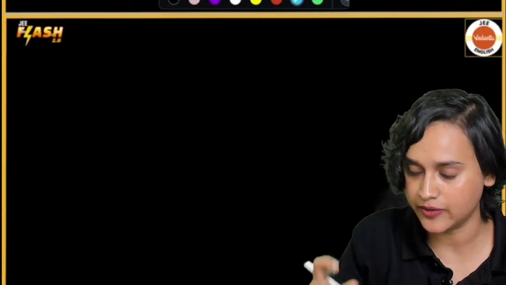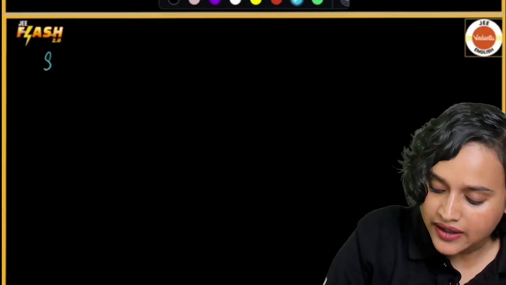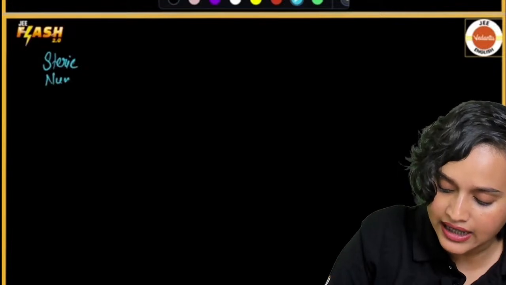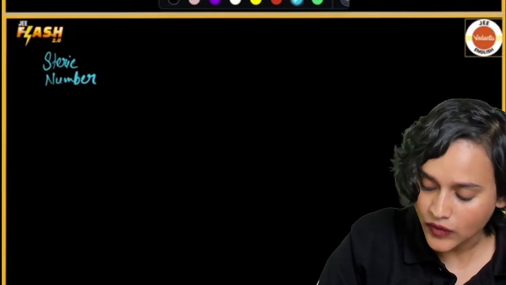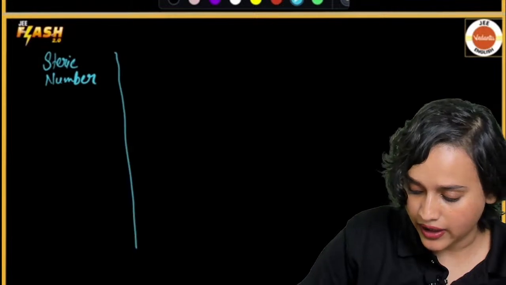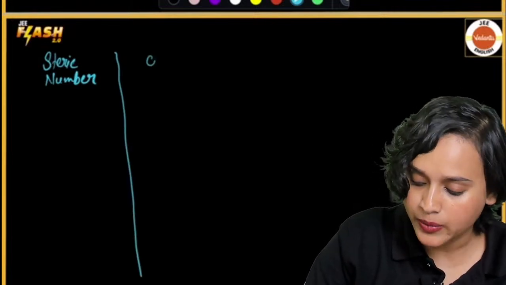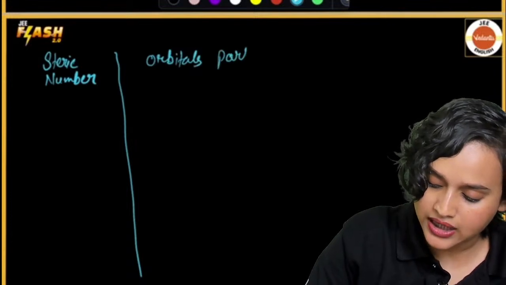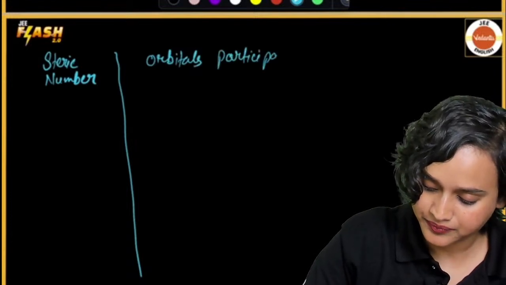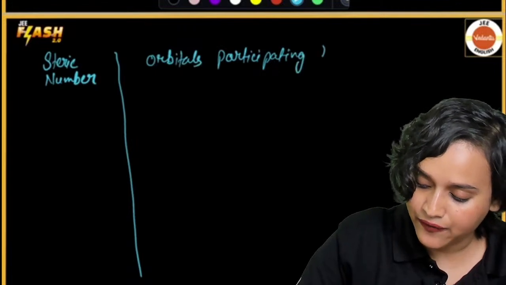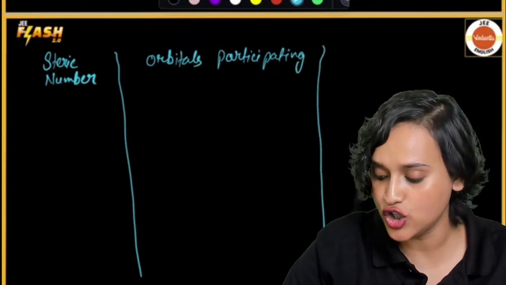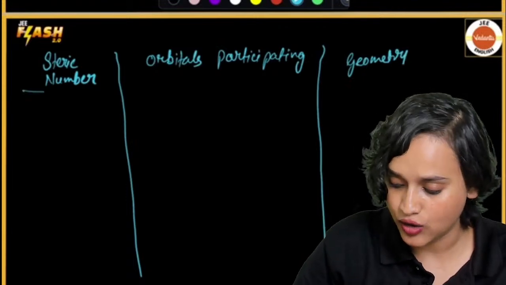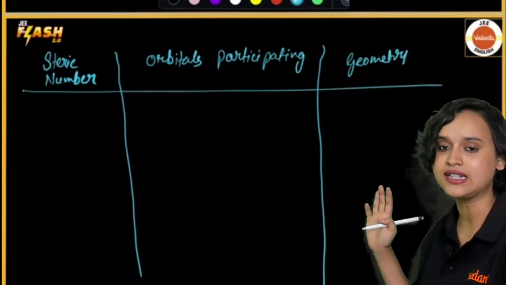Here let me write steric number, then orbitals participating, and finally the geometry. Cool. So this is the table that we have made.